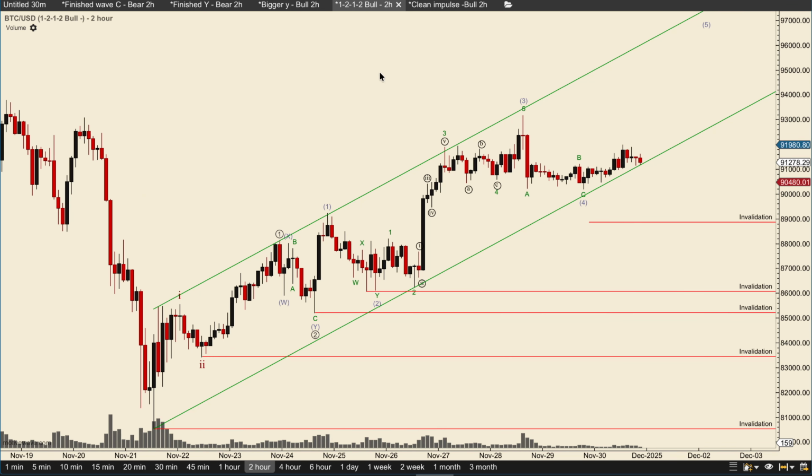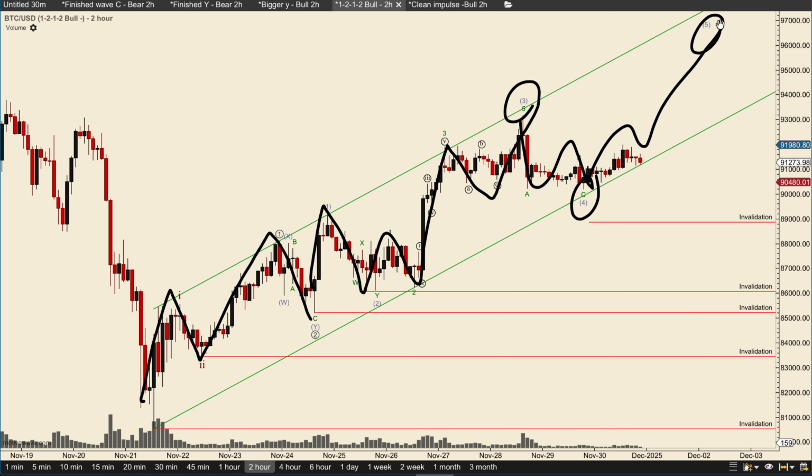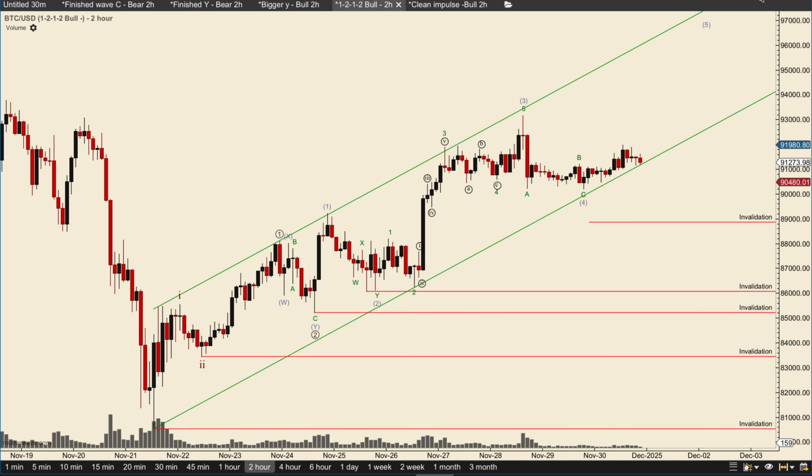The other bullish scenario is counting this as a wave 1, 2, 1, 2, 1, 2, 1, 2, 3, 4, 5, 3, ABC 4, and now looking for a wave 5 to finish a higher degree wave 3, and then moving on to 4, 5, and looking for higher prices. So this is a bit more bullish than the previous one.